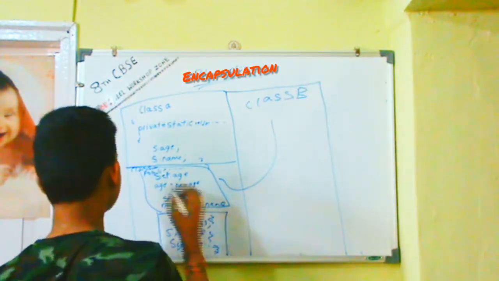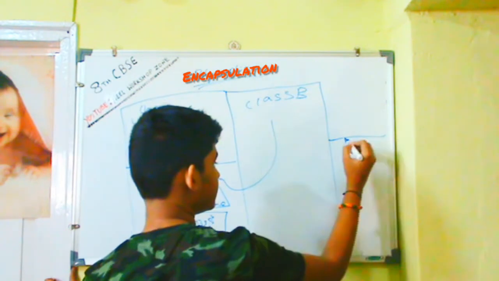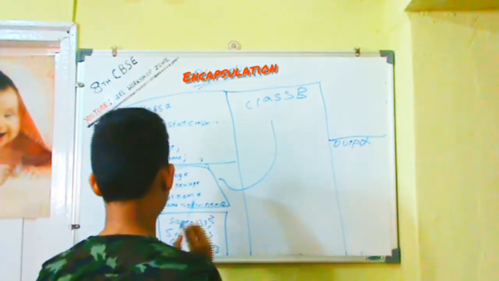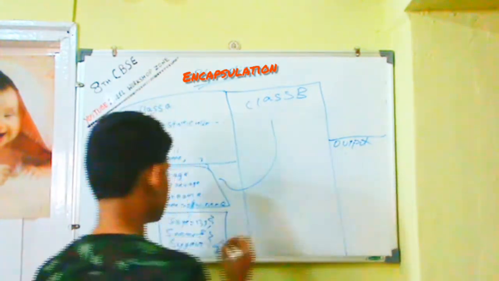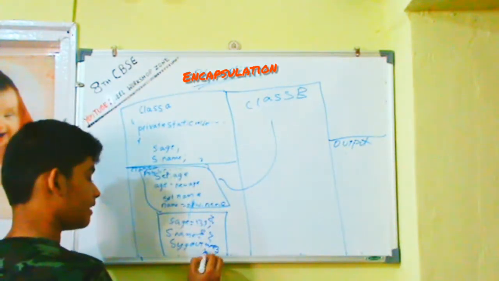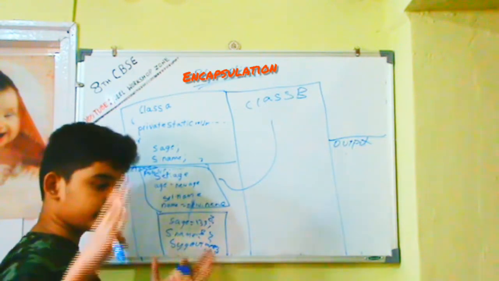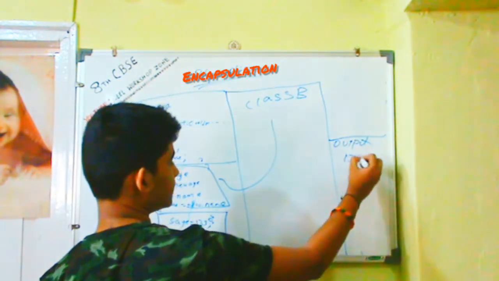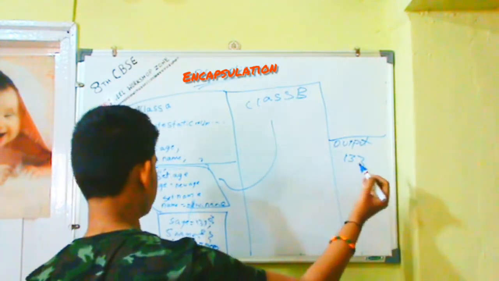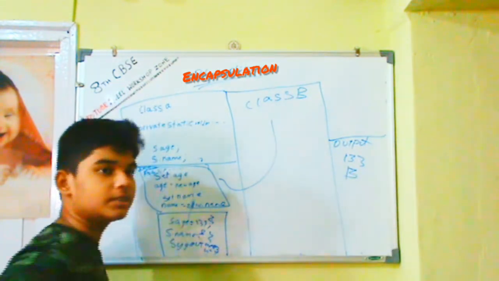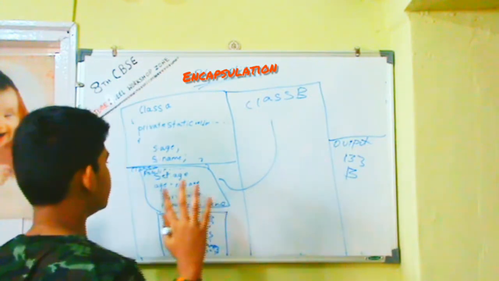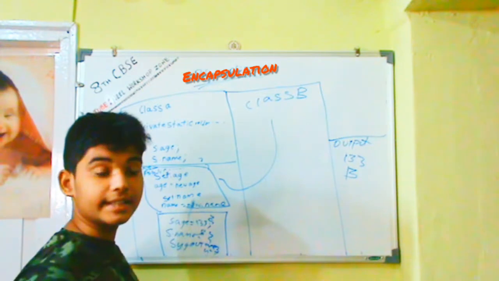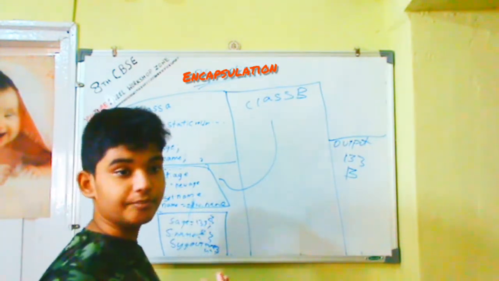So when you give the output results, first age, it prints sys out age and sys out name. I'm sorry, it's a little inconsistent. So yeah, it will print 133 and B. That's a really good name. So this is encapsulation. It's a wrapping of code and data in a single way.